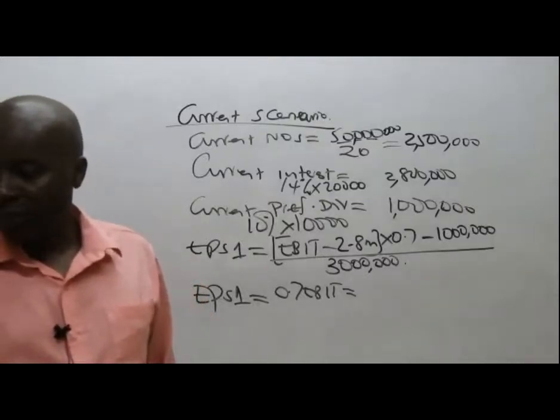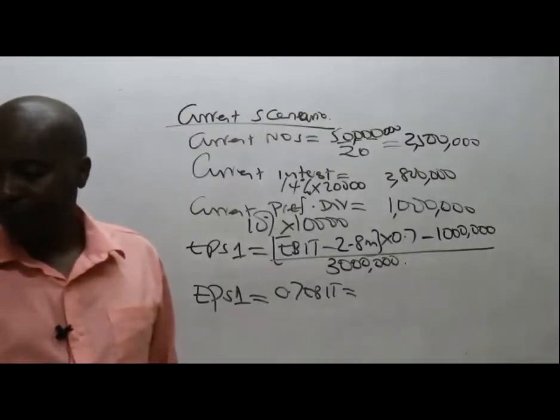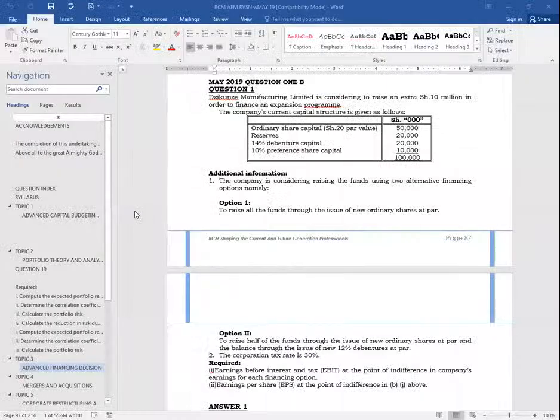Somebody help us out here. For option number 1, because I can only see working with the old interest, and the old interest is 14% debenture at 20 million. I would want to know how they got the 1.96.